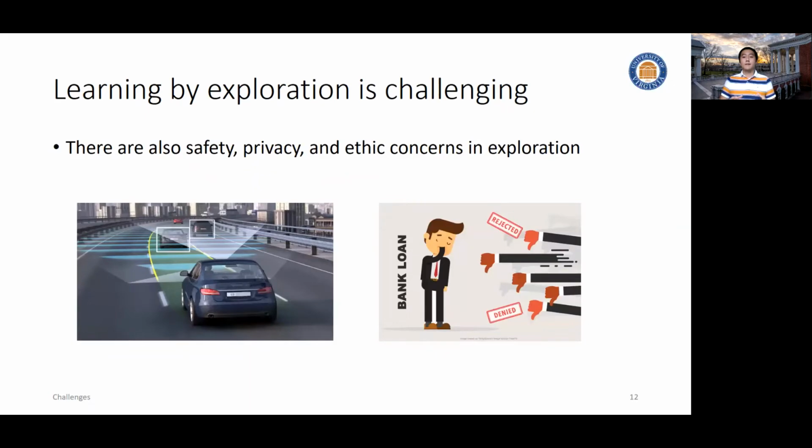Last but not least, we have to respect all sorts of real-world constraints like safety, privacy, and ethical concerns. We cannot arbitrarily explore the problem space, but instead, we have to fully respect the constraints and solve a constraint optimization to learn by exploration.